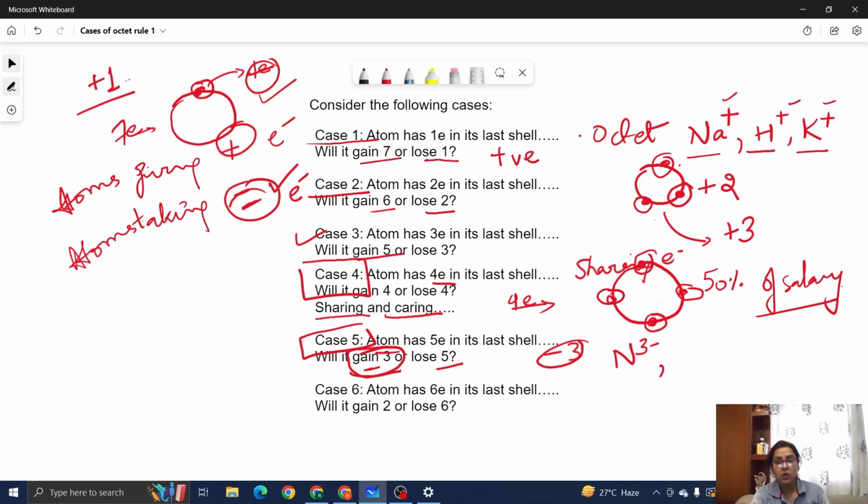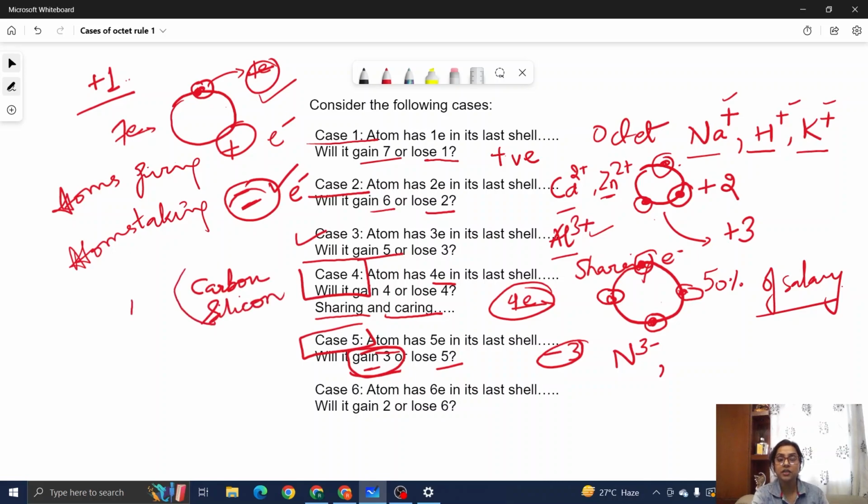Okay. Also, if I go back to plus 3 state, aluminium plus 3. Calcium, zinc, all of these atoms will form 2 plus ions by losing 2 electrons. Losing 3, aluminium. Sharing 4 is the case of carbon, silicon. These atoms have 4 electrons in the last shell, so they will share their 4 electrons and they will have a valency of just 4. Not plus, not minus, because they are neither losing it nor they are gaining them. Case 5, minus 3, nitrogen, I've already given you the example.